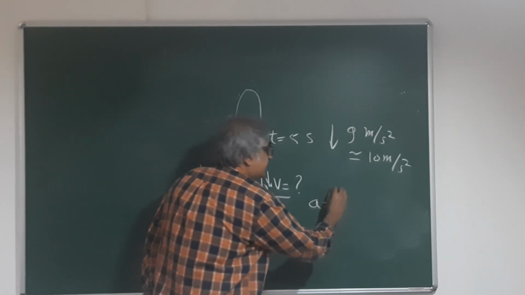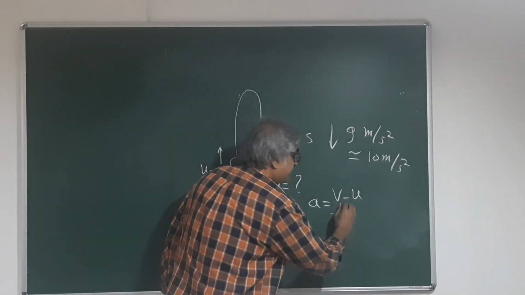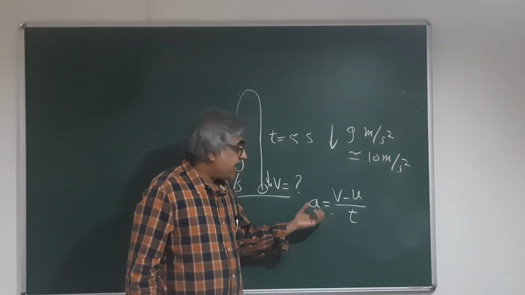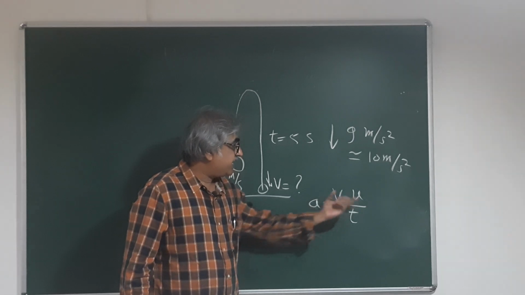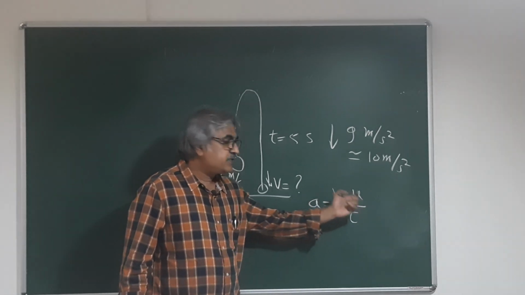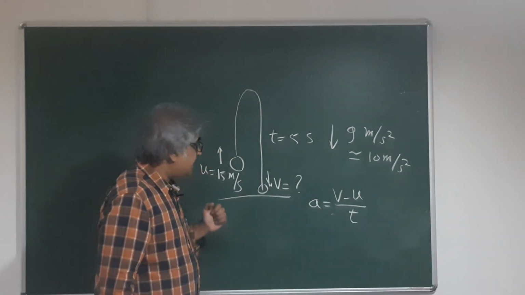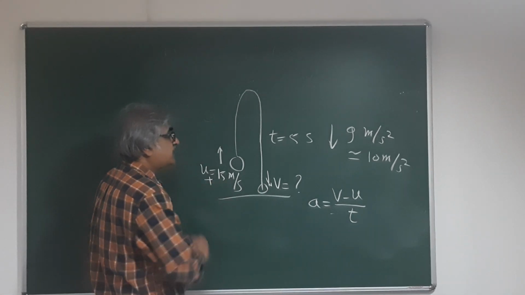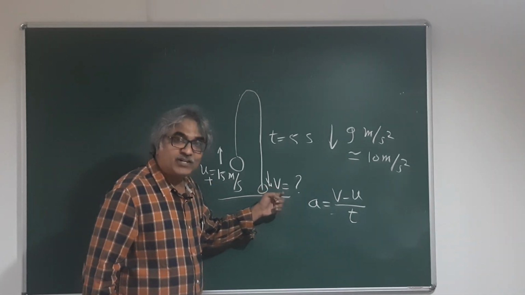And you know, acceleration is v minus u upon t, right? Because I asked you to remember a into t as change in velocity. Acceleration is v minus u by t. We are considering upward as positive. That means this velocity u is plus 15. This velocity v is yet to be found out.